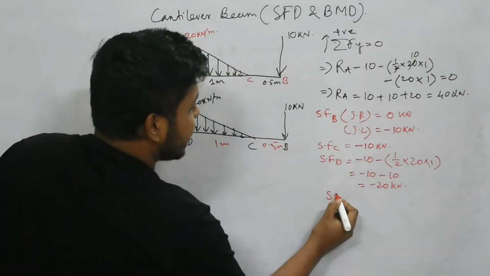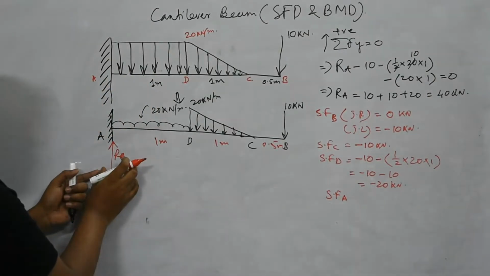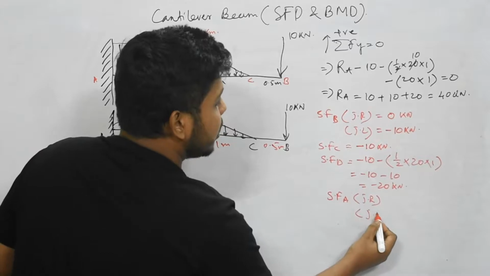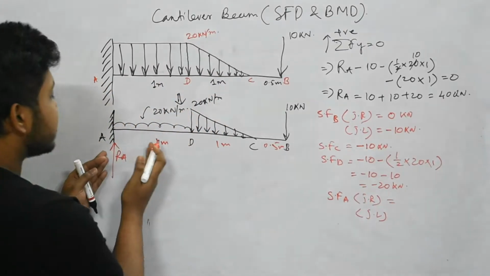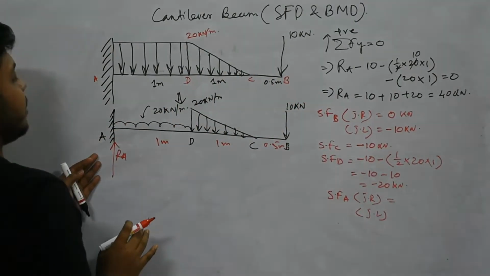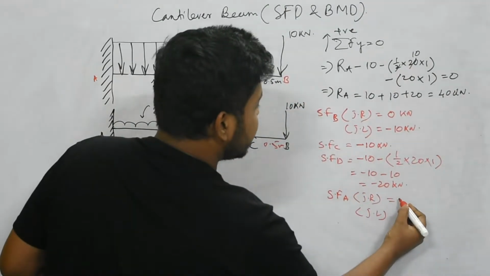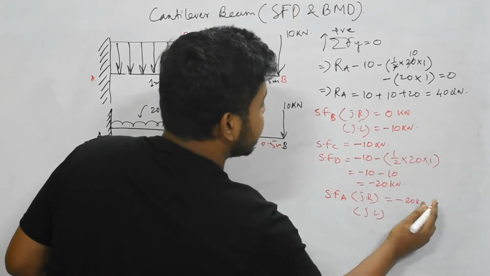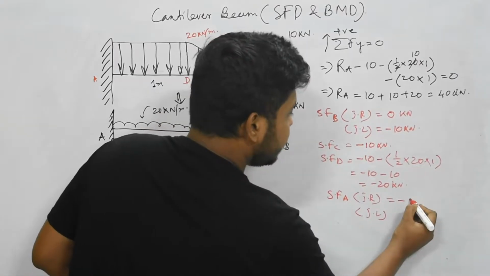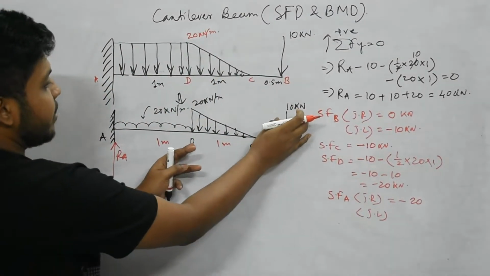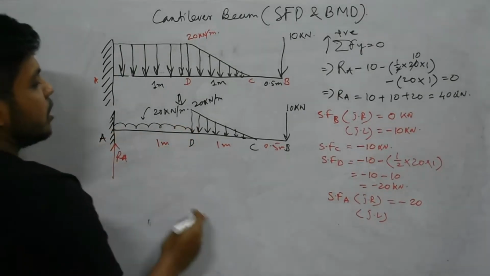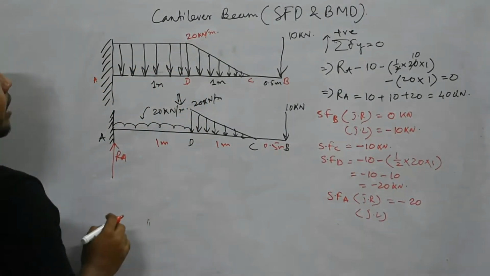Now point A, SF at A. A has a point load, so we'll have two values, one just right and one just left. Just right of point A, all those loads are acting. Previously minus 20 kilonewton was there, which is the effect of the 10 and this UVL, and A also has this UDL, so this value will add up with that value.